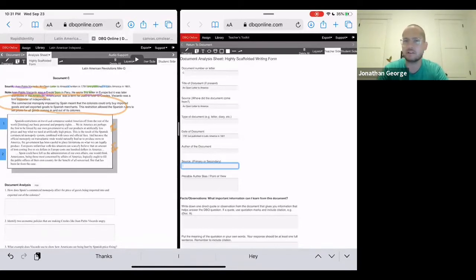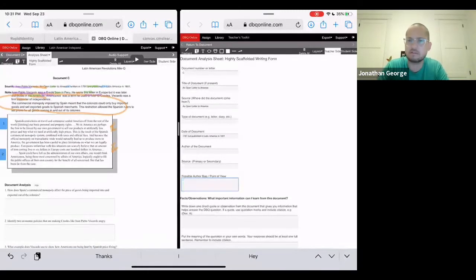And then secondary is usually after the fact, and it's what somebody writes after looking at tons of primary sources to determine their thoughts or ideas about an event. Okay, so you determine whether this is primary or secondary. Okay, possible author bias or point of view. If you look at who this author is, and again, I'm not going to tell you, you should be able to see it there in the document. And this individual is a Creole.